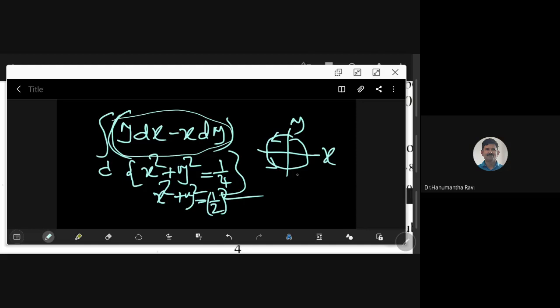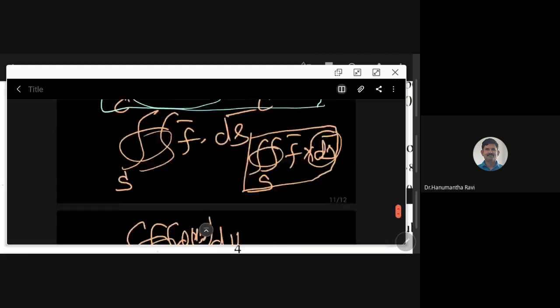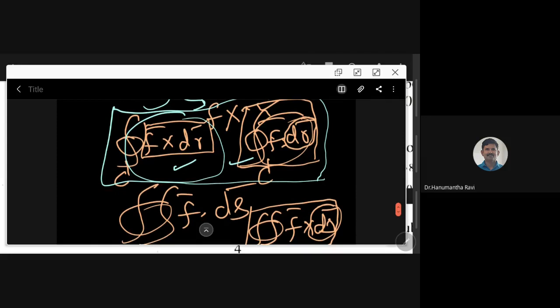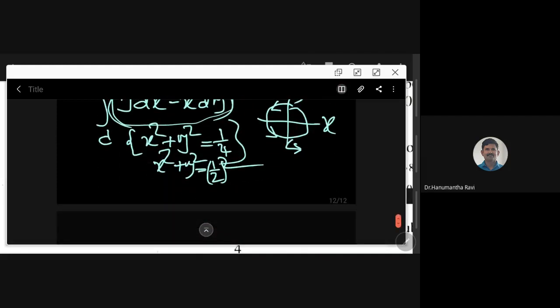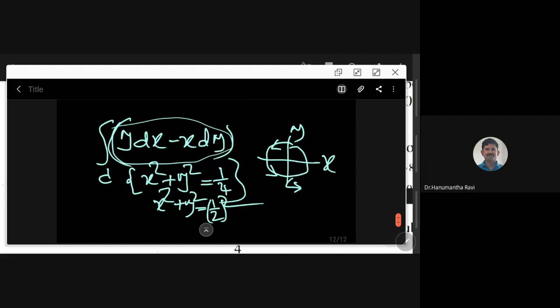For this curve, remember one thing: either a curve or a surface is represented by equations. I am not going to give much detail on this. A curve will have only one equation, or a set of equations if it is in parametric form, but usually only one. For example, x square plus y square equal to 1 by 4 is only one equation.